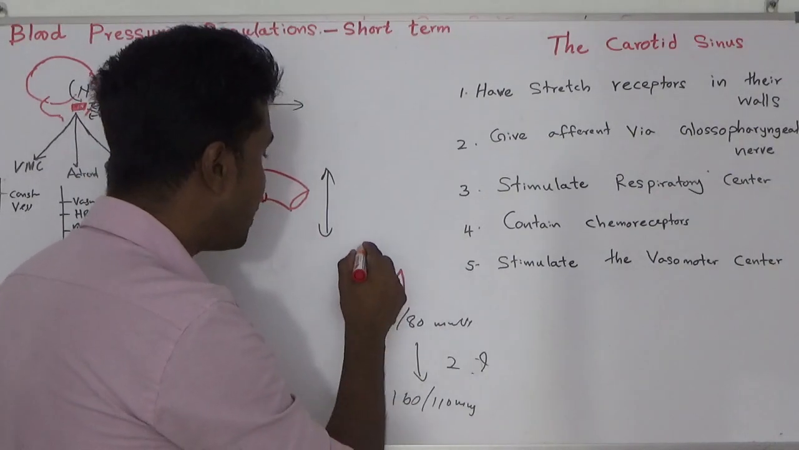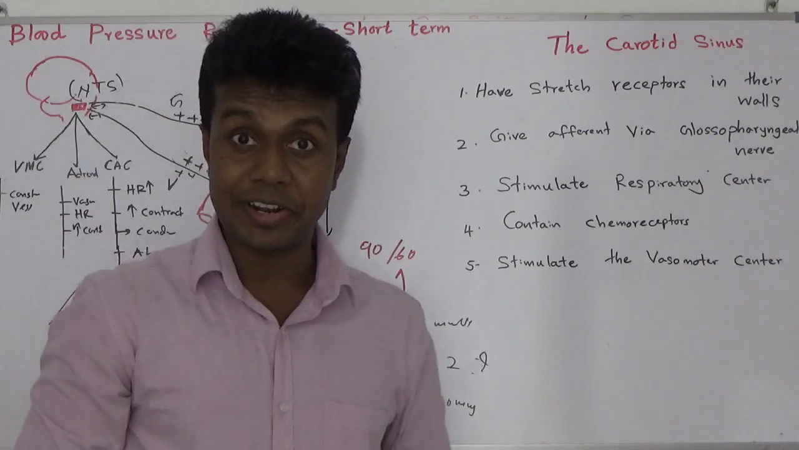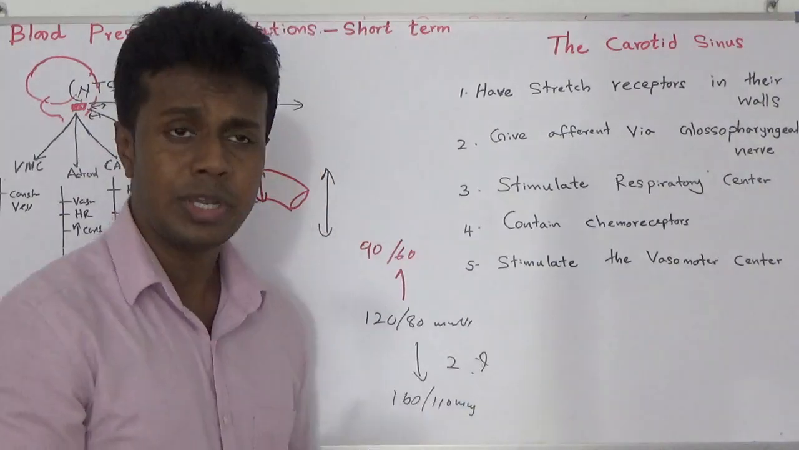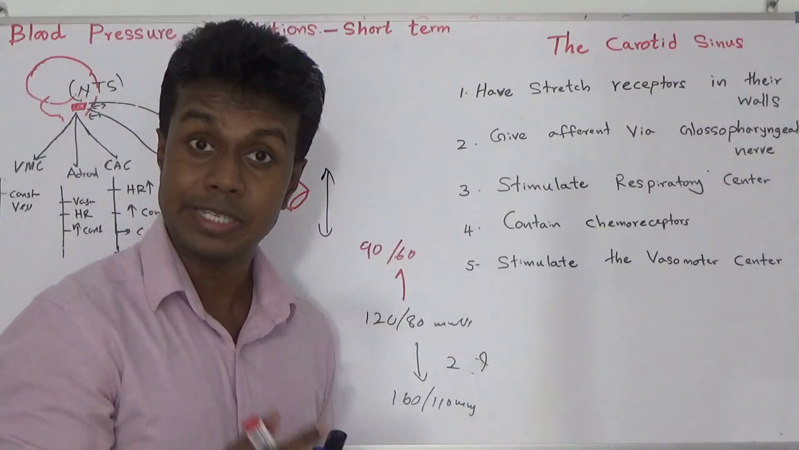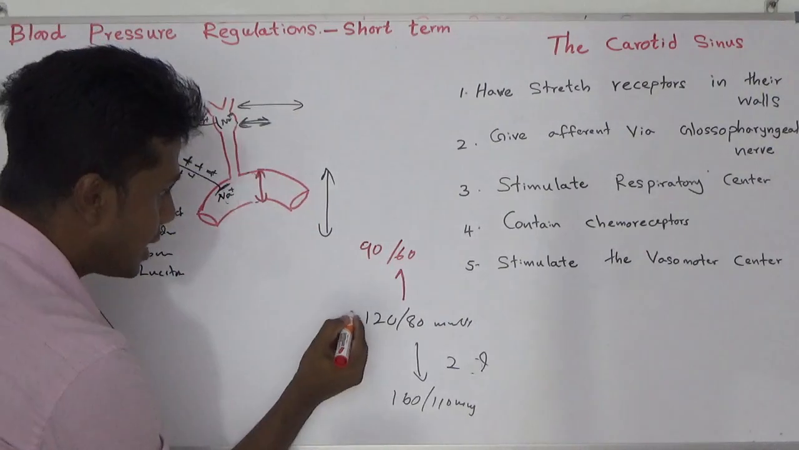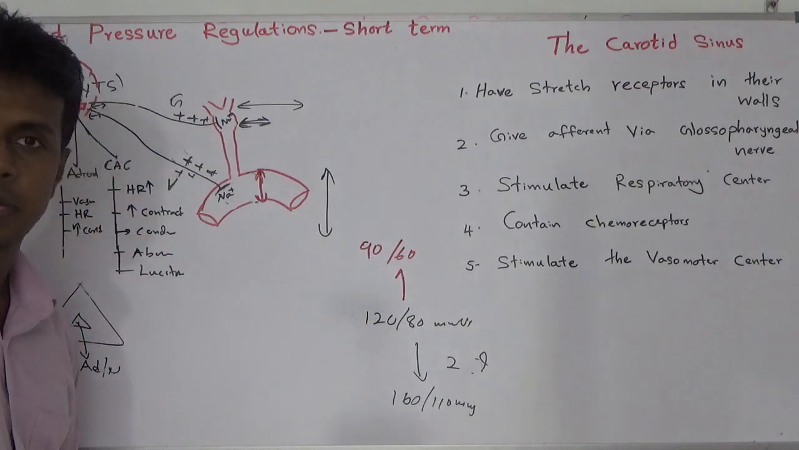Now blood pressure drops to 90 by 60. I cut my radial artery. Now a lot of bleeding is there. Blood pressure gradually comes to 90 by 60. We will see what happened. Previously the stretch was at 120 by 80. Here now blood pressure is 90 by 60.